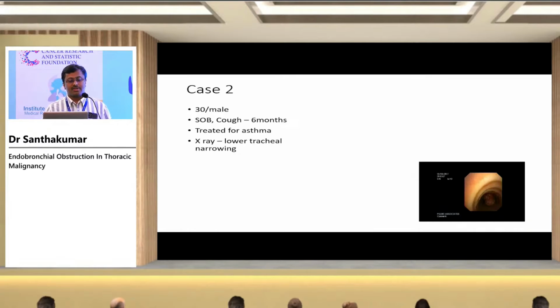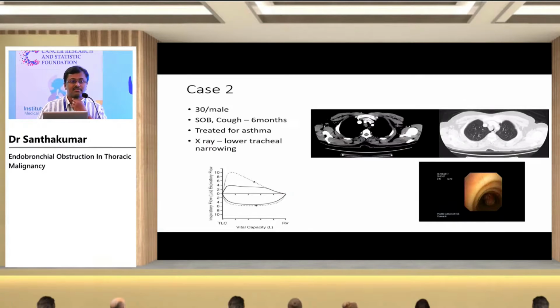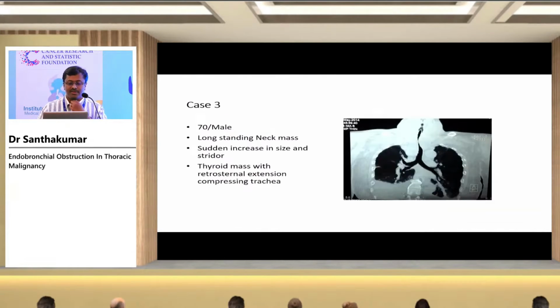Another patient, a 30-year-old male, with shortness of breath and cough for 6 months, classically presented with wheeze and was treated as asthma. The X-ray showed lower tracheal narrowing. He had a PFT which showed a typical truncation of the inspiratory and expiratory limbs, so large airway obstruction was suspected. CT confirmed a lower tracheal tumor. And this is the bronchoscopic picture of this particular tumor. You can see it occluding the trachea by almost more than 80%.